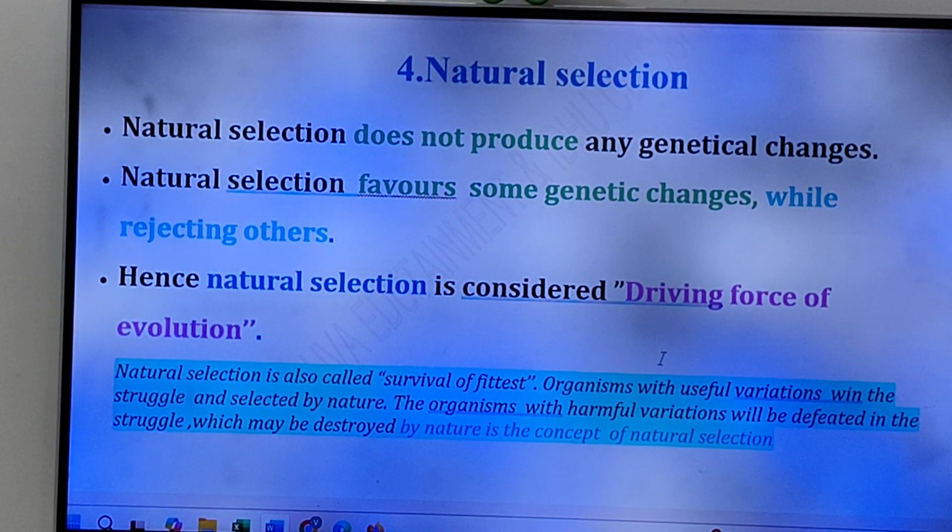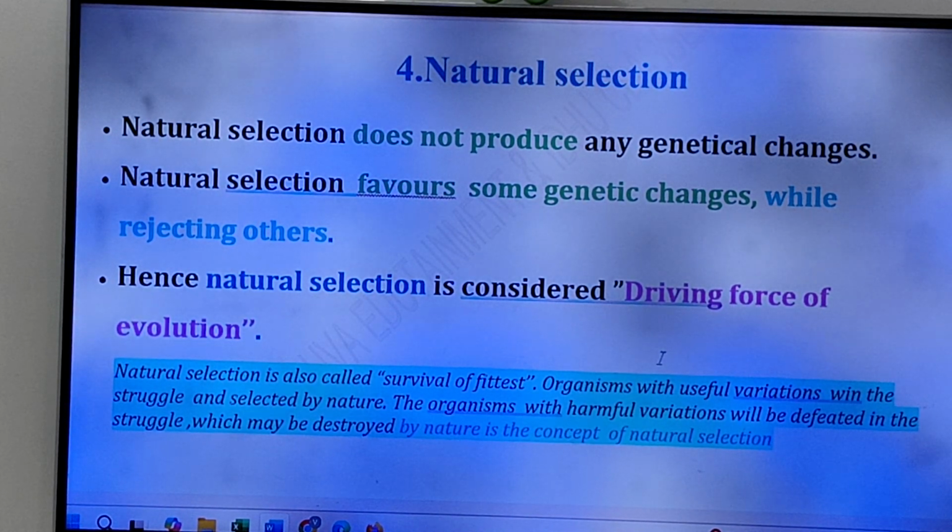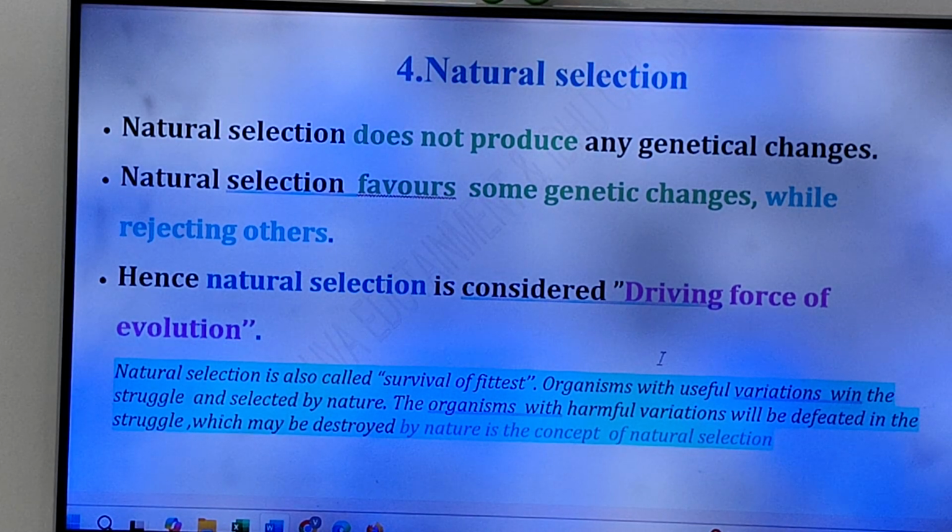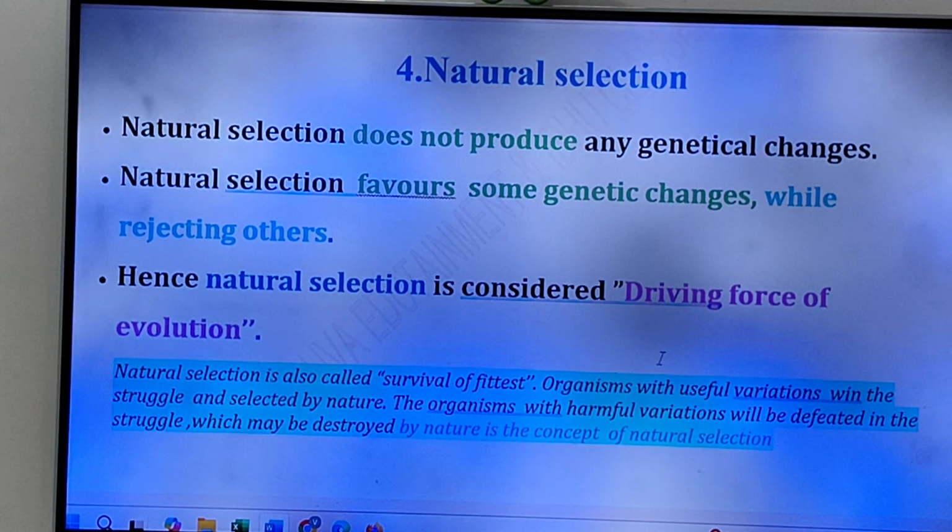Very very important, friends. See the above three. What are they, friends? Point mutation, gene chromosomal mutation and genetic recombination. They produce genetical changes or phenotypical changes or variations in the offspring. But natural selection does not produce any genetical change, friends. Very very important. But what is the importance of natural selection?